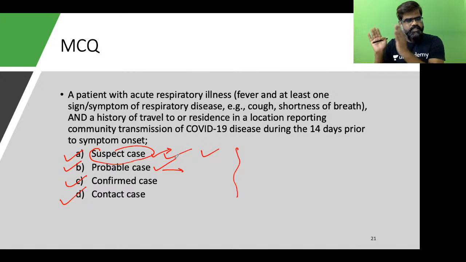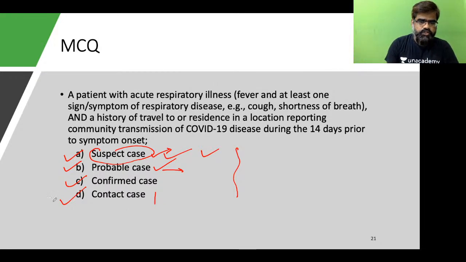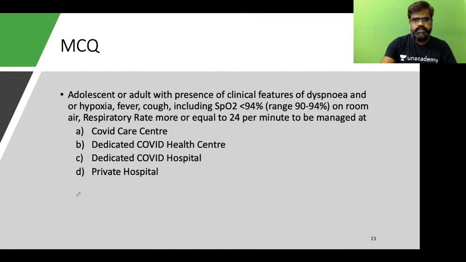Confirmed case means laboratory diagnosis has been done and it has been labeled positive, so it is a confirmed case. Contact case happens to be all those persons who come in close contact with the confirmed TB case or confirmed COVID cases. Okay, good. Now let's take the next one.